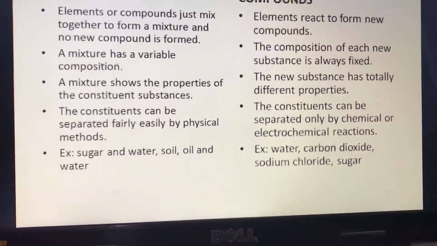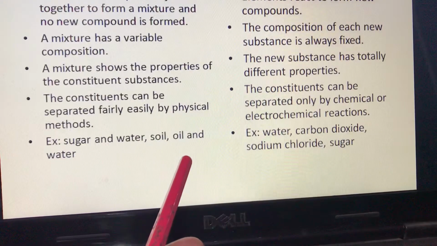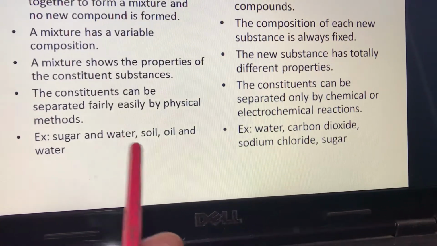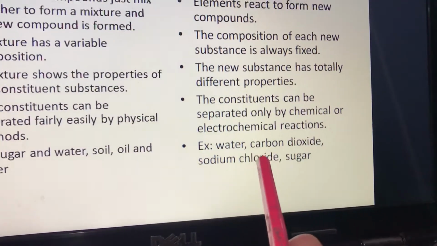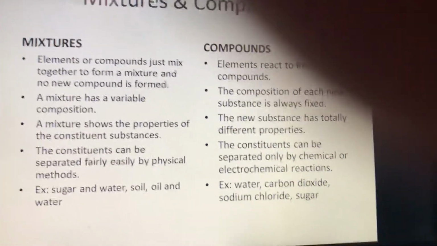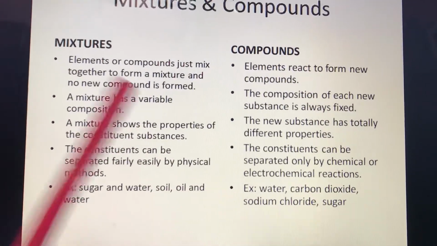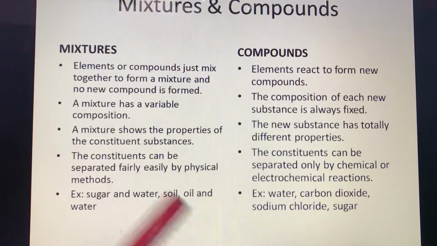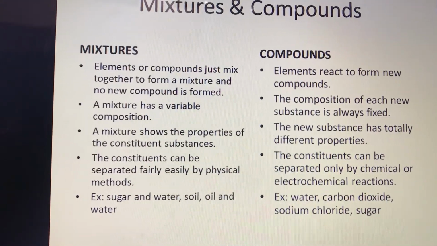Example, if we mix sugar and water, or soil is a mixture of different substances, oil and water. Okay, when they are mixed, then we get a mixture. Water, the formula for water is H2O, so its composition remains the same, because you know that in water 2 atoms of hydrogen and 1 atom of oxygen combine to form this molecule, right?